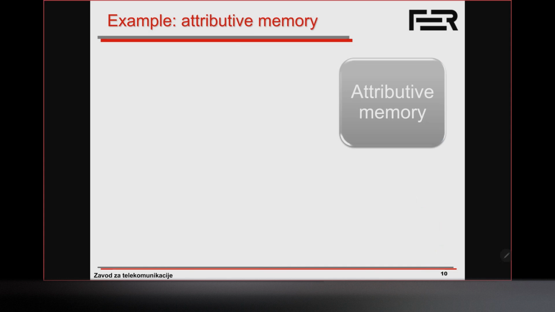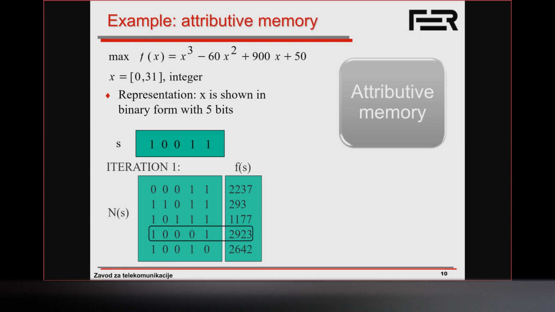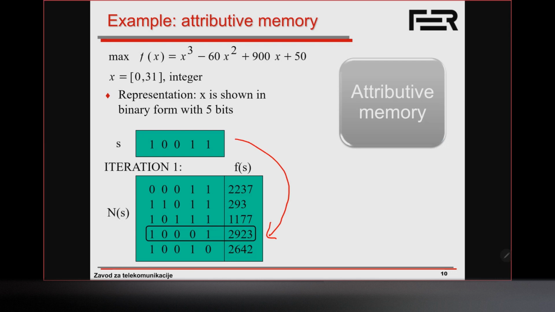On the other hand, if we were to do the same thing but use an attributive memory, we can say that this solution that is circled, 10001, was achieved by flipping the 4th bit. So to get from this solution to this one, we flipped the 4th bit. And rather than, oops.